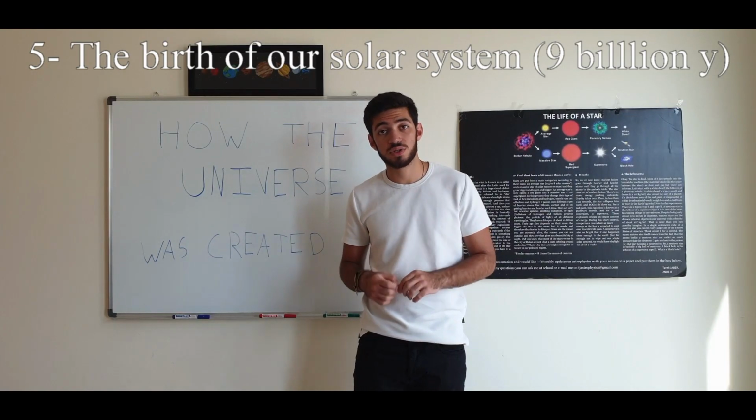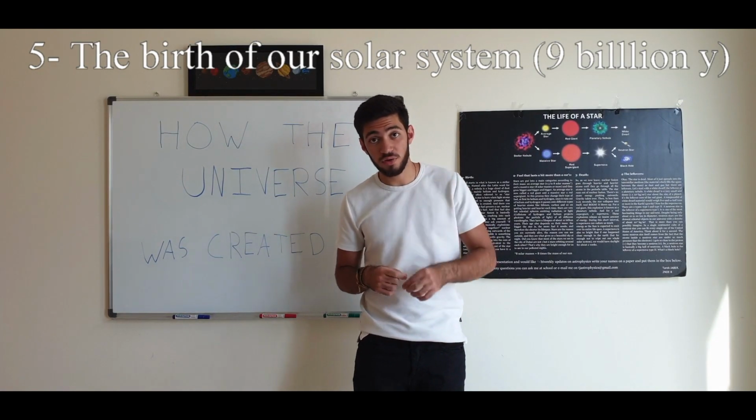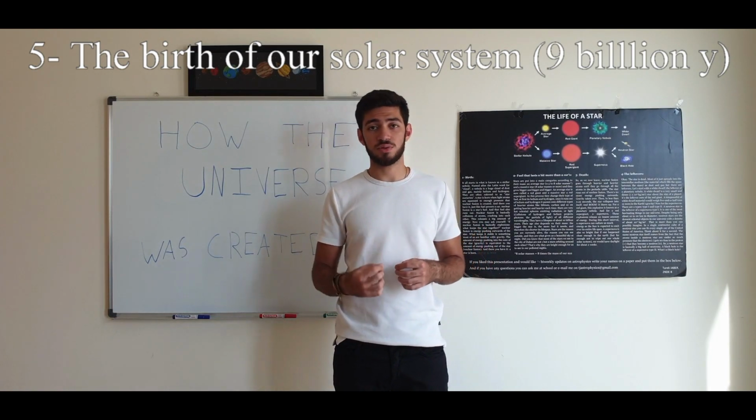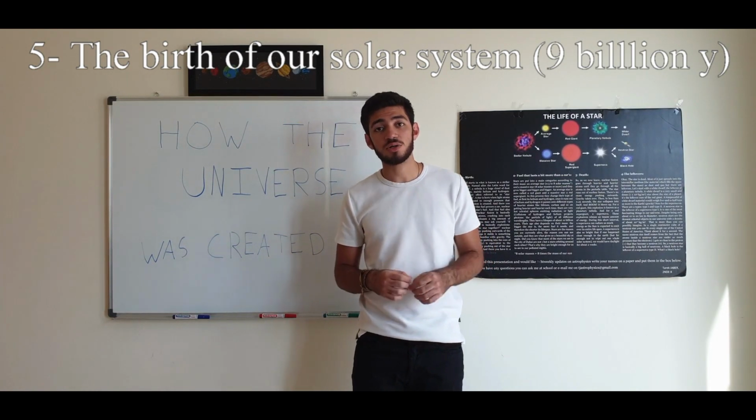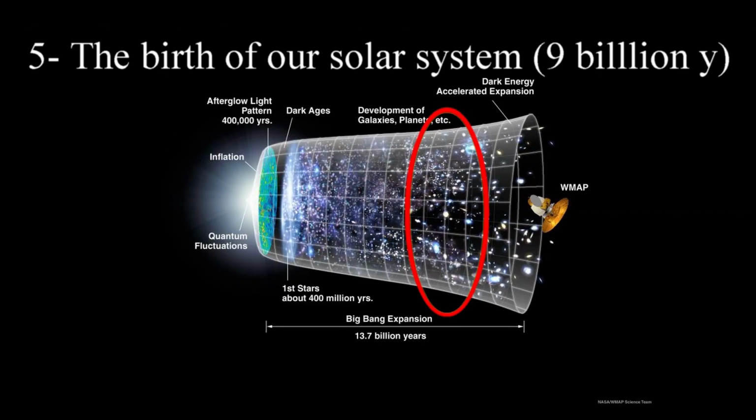So more and more stars and galaxies were getting created with time. And in one of those galaxies, our solar system was created. Our solar system was estimated to have gotten created 9 billion years after the Big Bang. So it has an age of about 4.8 billion years.